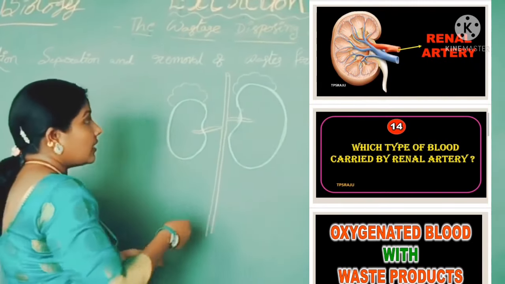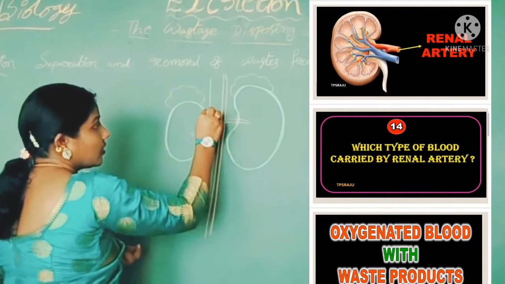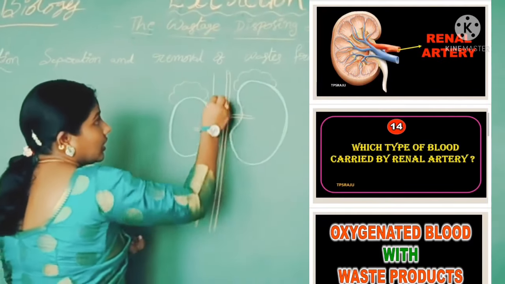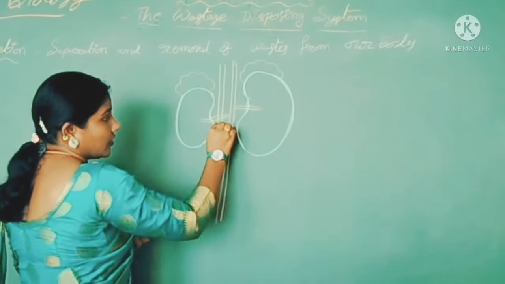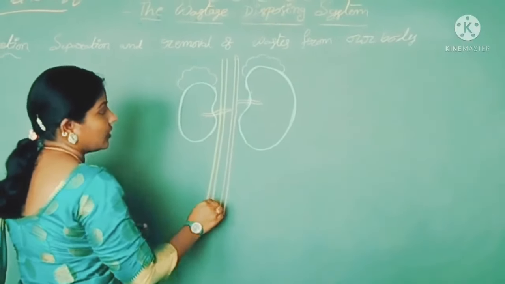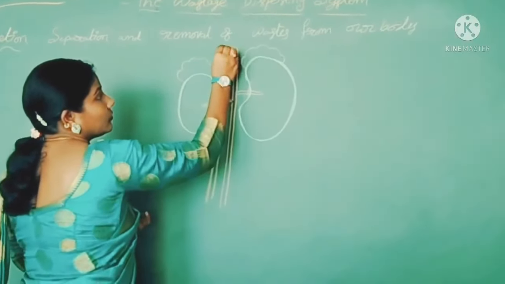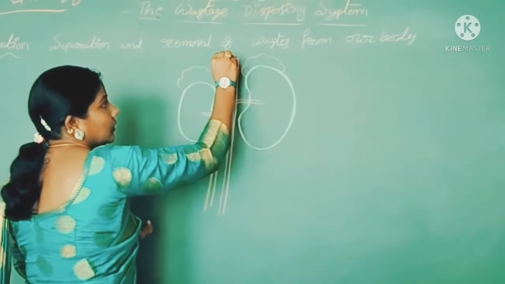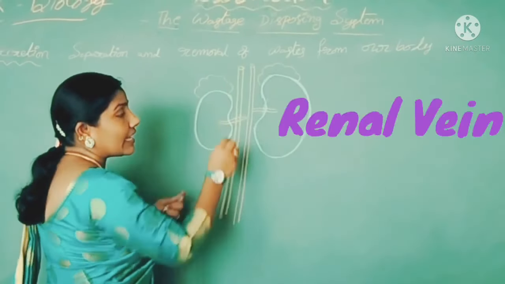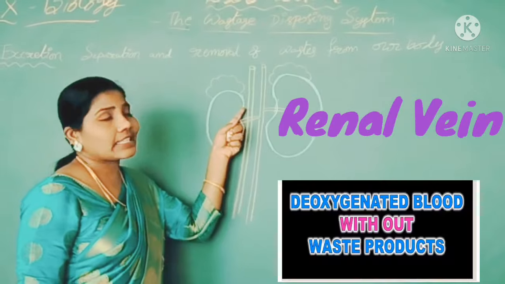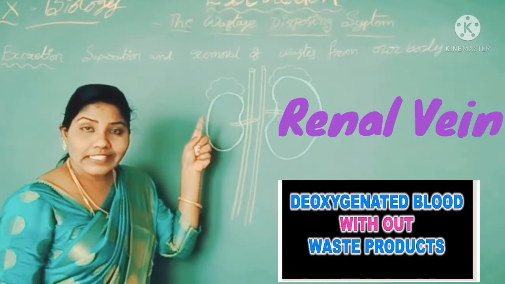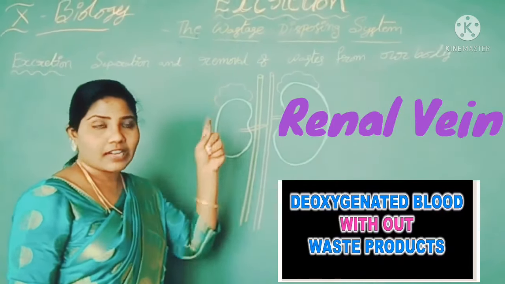Then another structure we can observe here. This is the renal vein. It carries deoxygenated blood to the heart.